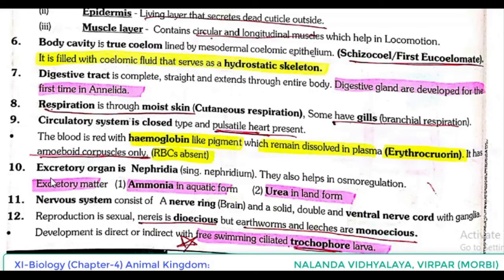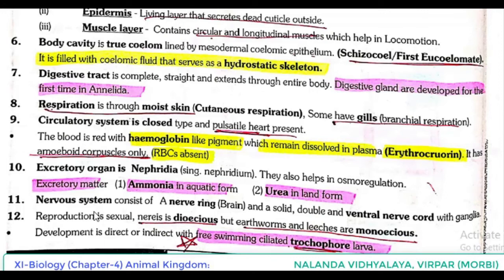Next point, excretory organ is nephridia. Singular, as we discussed, nephridium. They also help in osmoregulation. Excretory matter is ammonia in aquatic forms and urea in land forms. As we discussed when talking about habitat, aquatic and terrestrial both are there. So in aquatic forms, excretory matter is ammonia, and in terrestrial forms, excretory matter is urea.